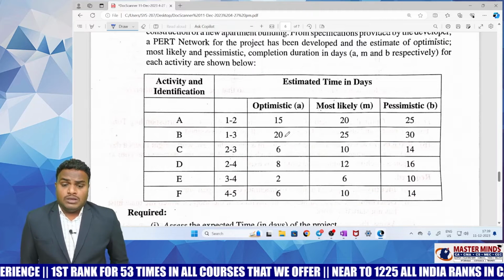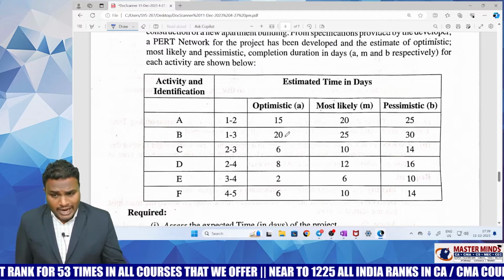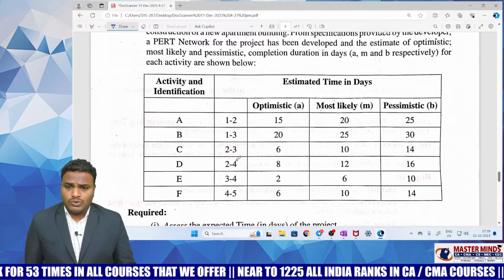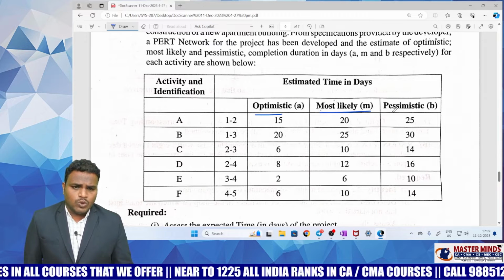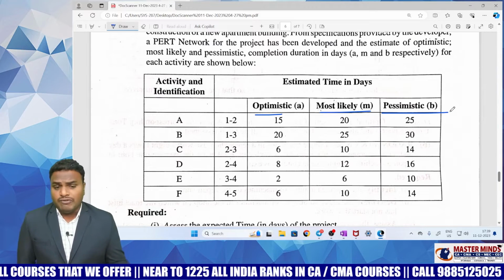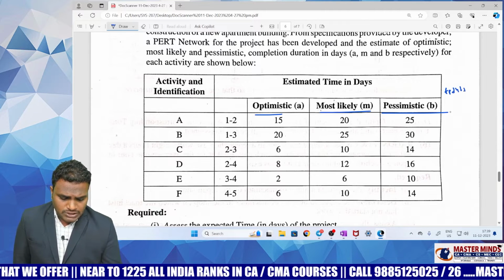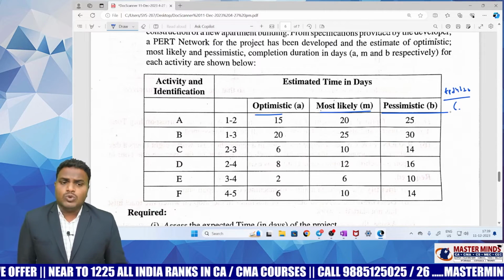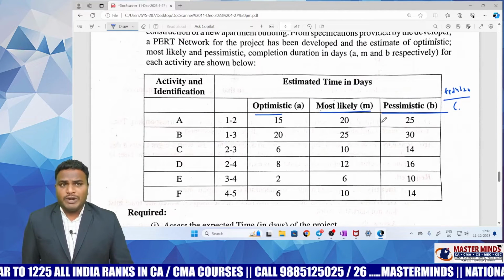Now we have to find the estimated duration of each activity: 1 to 2, 1 to 3, 2 to 3, 2 to 4, 3 to 4, 4 to 5, by using optimistic, most likely, pessimistic times. How can I find the duration? Sir, simple: TP plus 4TM plus TO divided by 6. By using this formula, I can compute the expected duration.